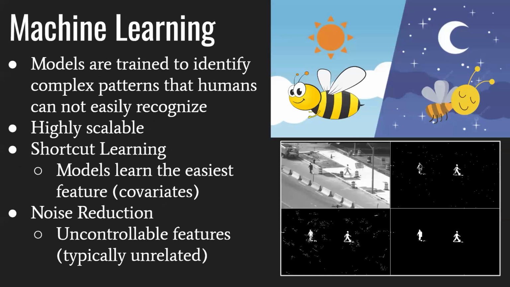We want to use machine learning, and the way machine learning works is that models are trained to identify patterns that the human eye cannot easily recognize, and this is highly scalable since we can use a lot of data. But two of the issues we're facing with machine learning is shortcut learning, where models are learning the easiest feature instead of the features that we want to learn.